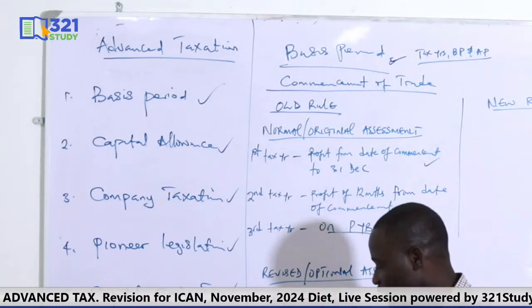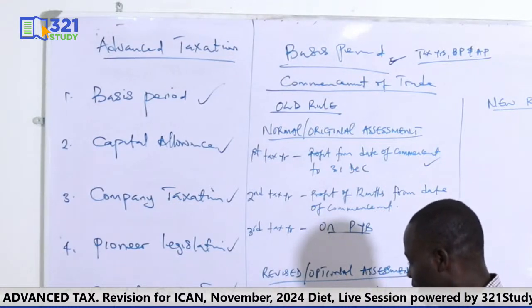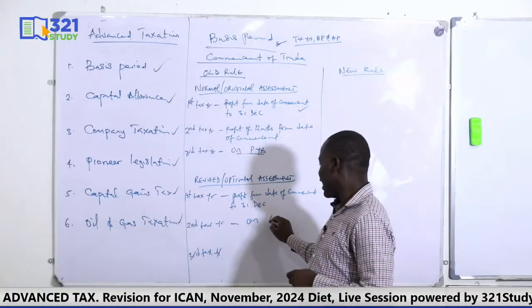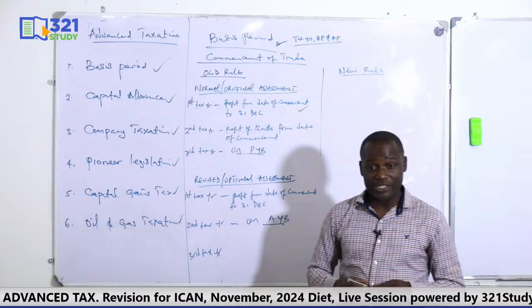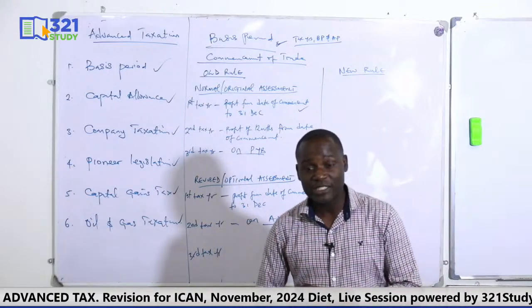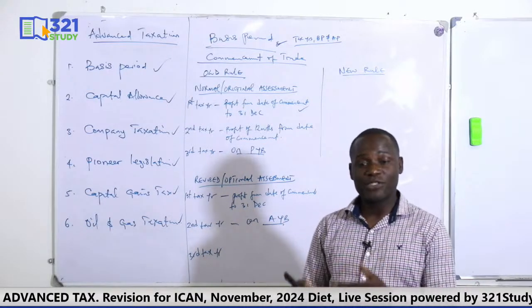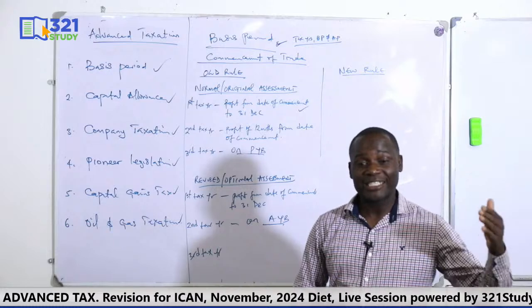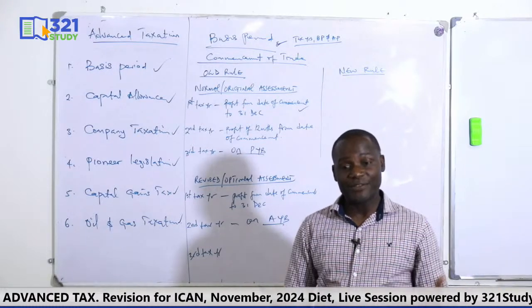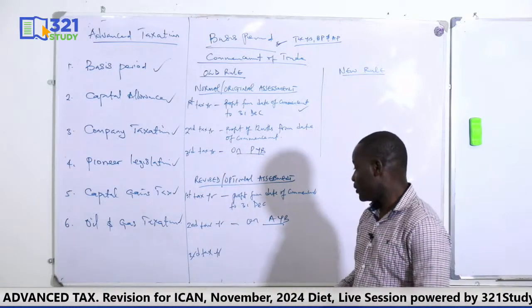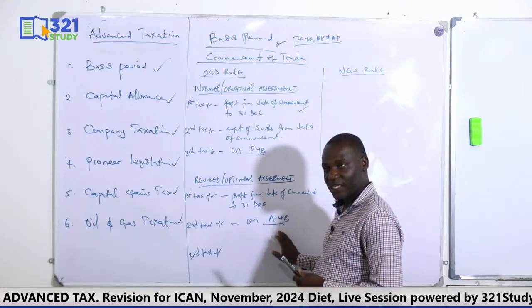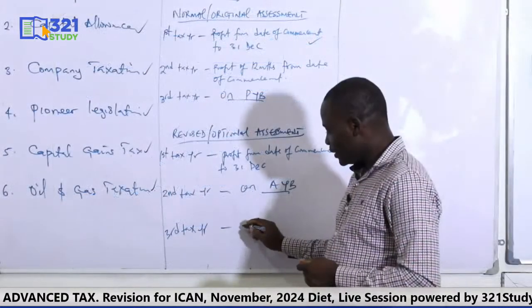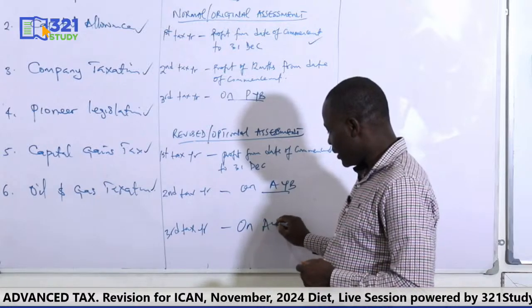The second tax year of the revised is on actual year basis. Of course, you know what actual year basis means: the income of 2020 will be taxed in 2020, the income of 2021 will be taxed in 2021. So the tax year will be the same as the end of the basis period. The same applies to the third year, which will also be on actual year basis.